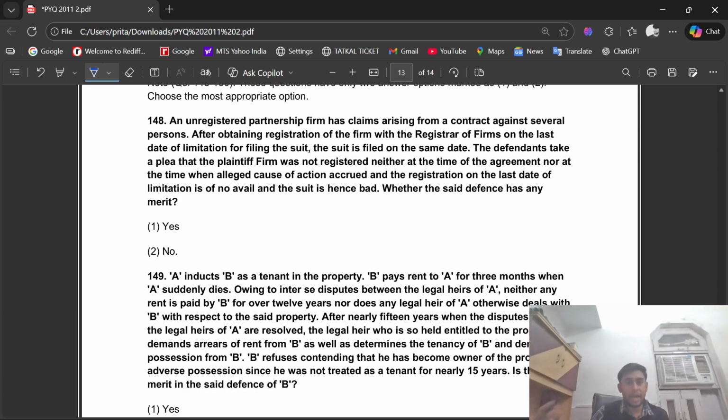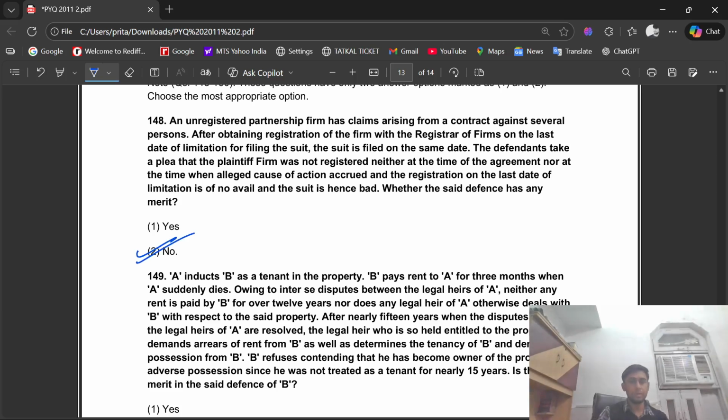Question number 148. An unregistered partnership firm has a claim arising from a contract against several persons. After obtaining registration of the firm with the registrar of firms on the last date of limitation for filing the suit, the suit is filed on the same date. The defendants take a plea that the plaintiff firm was registered neither at the time of the agreement nor at the time when the alleged cause of action accrued, and the registration on the last date of limitation is of no avail, and the suit is hence bad. Whether the said defense has any merit?